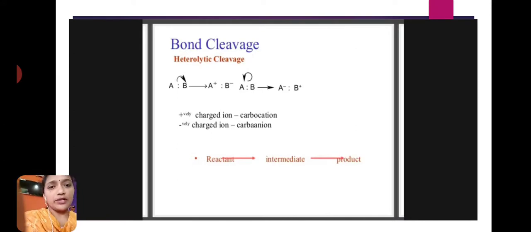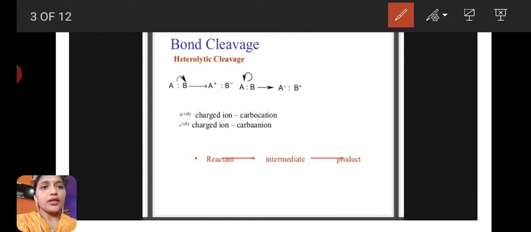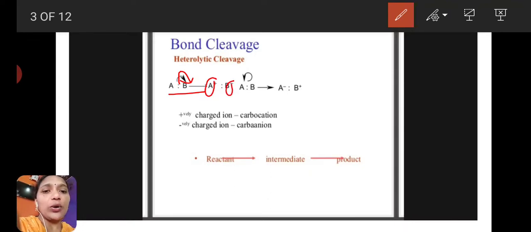Okay, here is an example. Here an AB molecule is there, and between A and B there is one bond. In the first step, the bond is cleaved towards the B atom. Then A gets a positive charge and B gets a negative charge. The same bond cleavage occurring towards A gives A a negative charge and B a positive charge. This type of cleavage is called heterolytic cleavage.